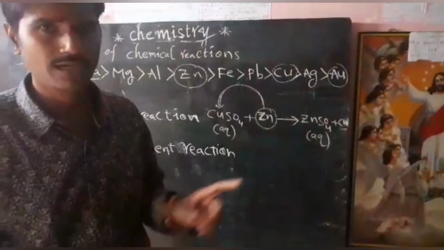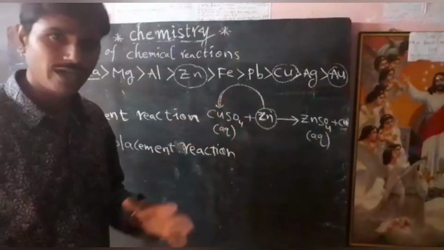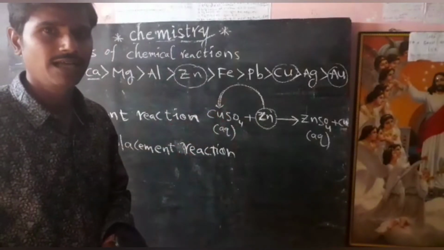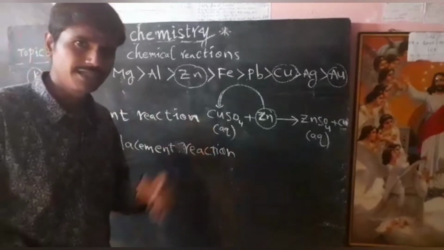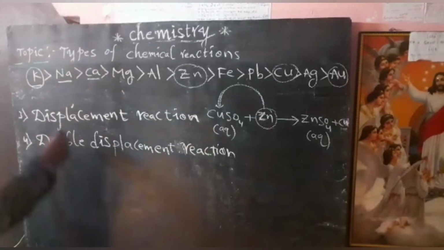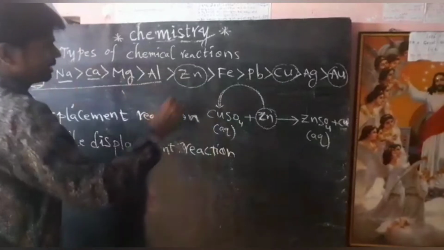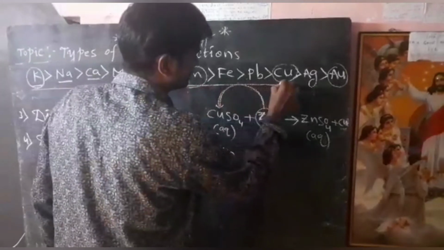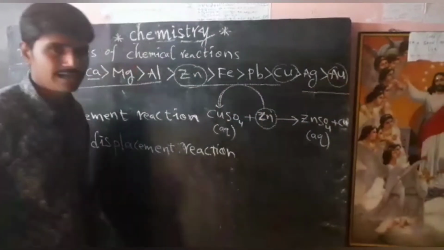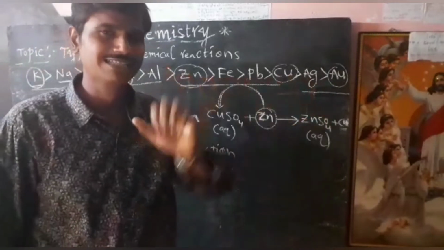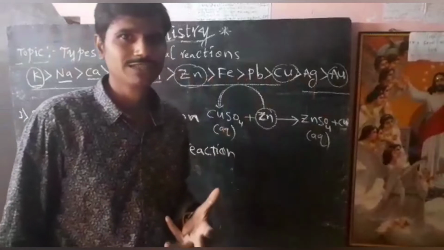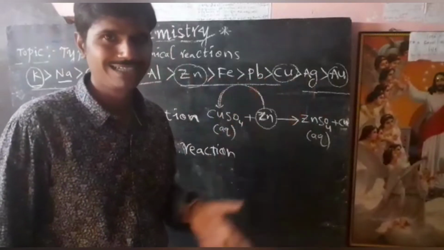If you know the reactivity order, you can easily understand the displacement reaction. See here, highly reactive metals are there, moderately reactive metals are there, less reactive metals are there. Already in the last class we discussed iron, silver, which are less reactive metals. That's why we are using those metals in jewelry.